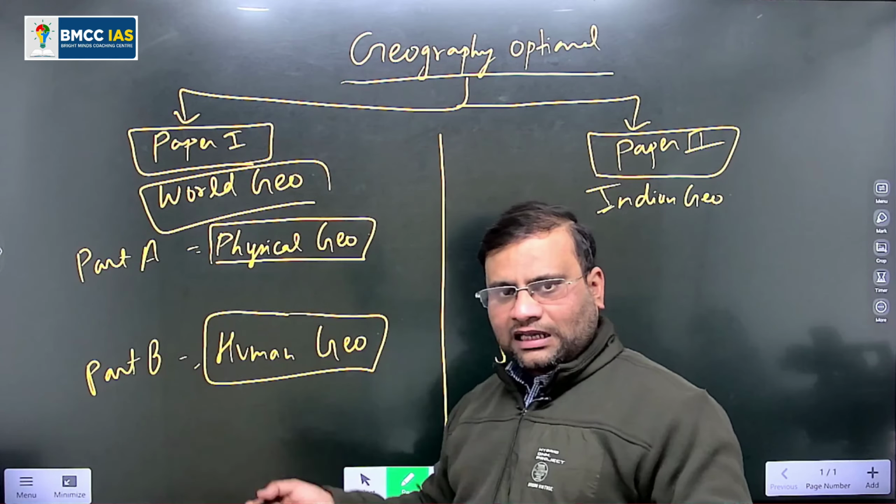So paper 3 content can be used at any time in paper 1. Similarly, paper 1 contents can be used in paper 3 of your GS part, right? So the same should be the strategy that you should follow in the optionals also. So paper 1 and paper 2 are integrated parts. In paper 1, there are core concepts of geography, and the geographical thinkers are mentioned over here. So their concepts you can utilize in Indian geography.